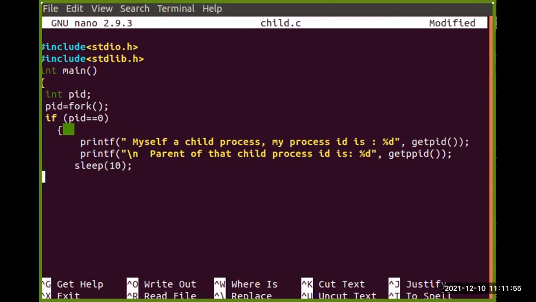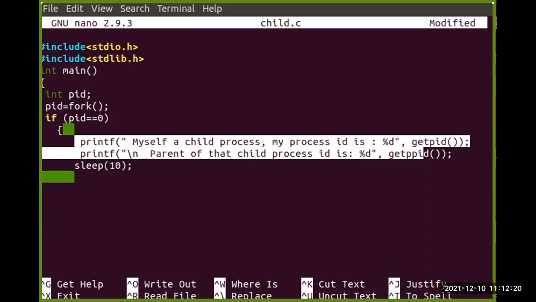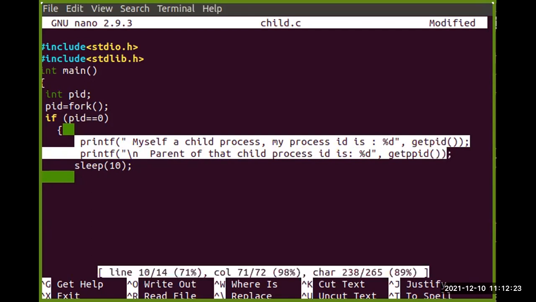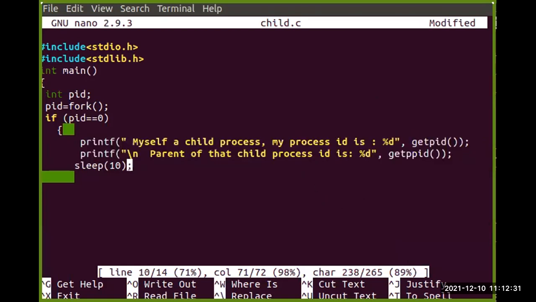Okay, then in the next part, after that 10 seconds, we are going to again find out the child process ID and the child's parent process ID, right? So the same scenario will be there. So what I need to do, okay, just give me a minute.